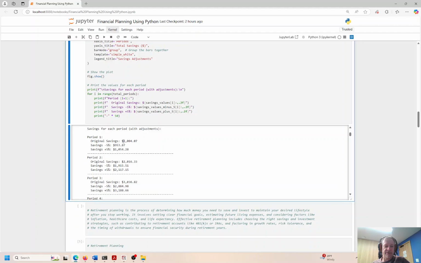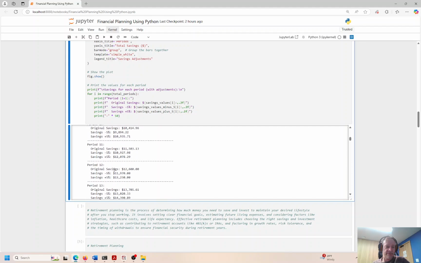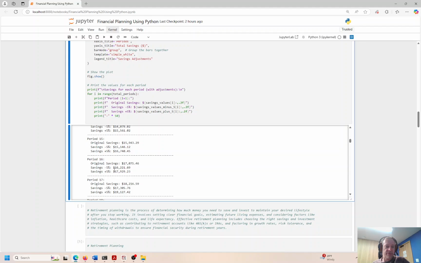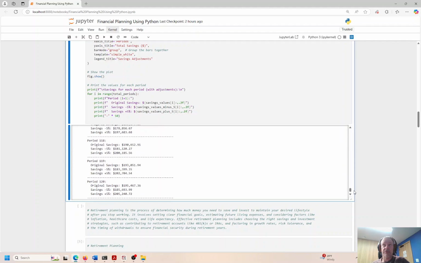So the original savings in year one is this. This would be a lower cost scenario, or lower interest scenario. Okay, you can call it whatever you want. And this is year two. This is period 3, 4, 5, 6, 7, 8, 9, 10, 11, 12, 13, 14, 15, 16, 17, 18, 19, 20. I think we had 60, right? Let's get down to the end, because wait, we had 12 times 10, 120. Oh, there it is, 120.